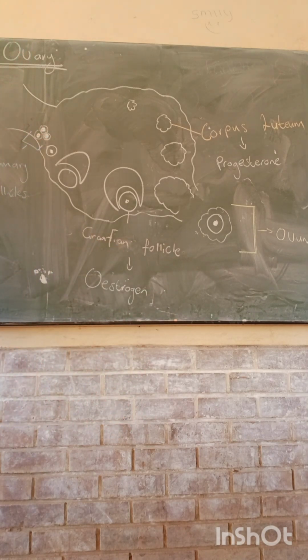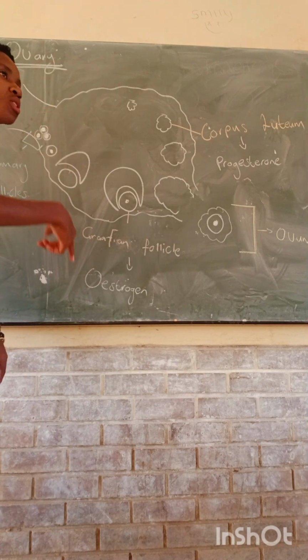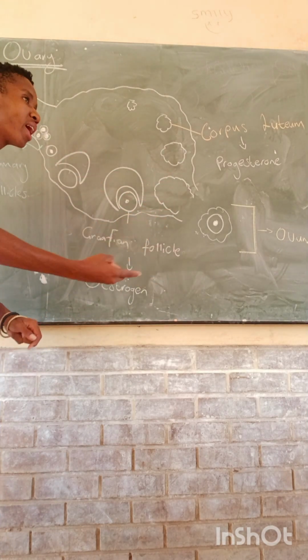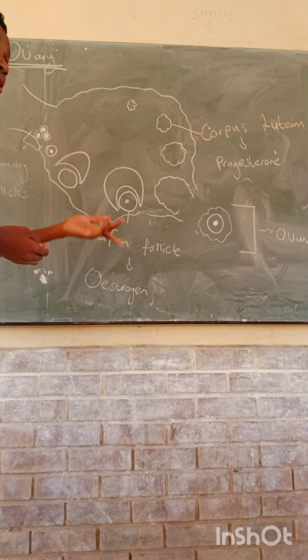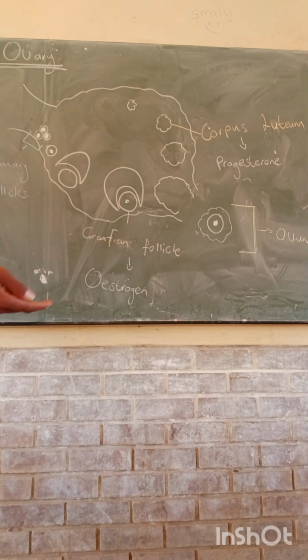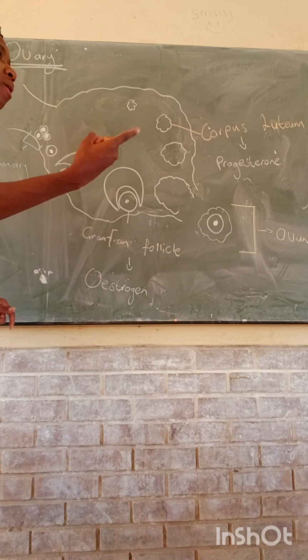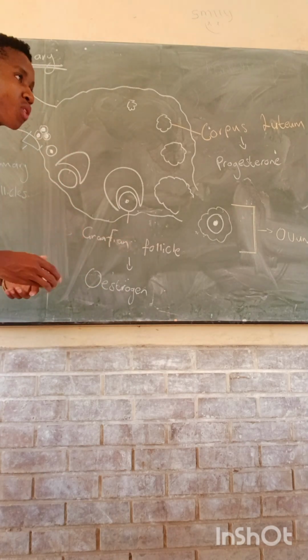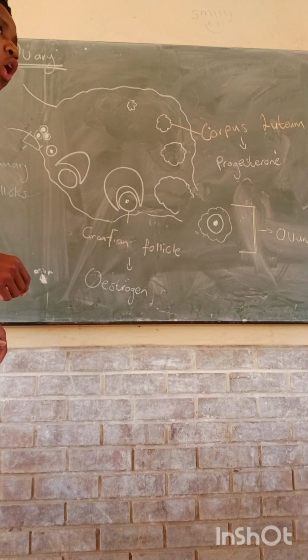Remember, those follicles are not only new, but they are numerous. These are the follicles which are numerous. But as the process of oogenesis continues, as mitosis gradually happens, then cell division happens spontaneously. Only one of those numerous eggs, or the follicles that we were having, will survive